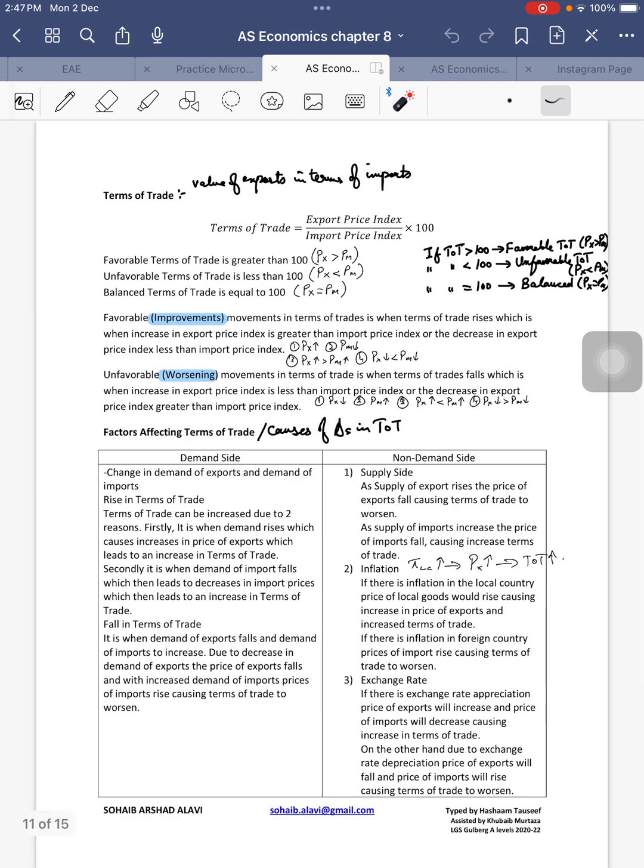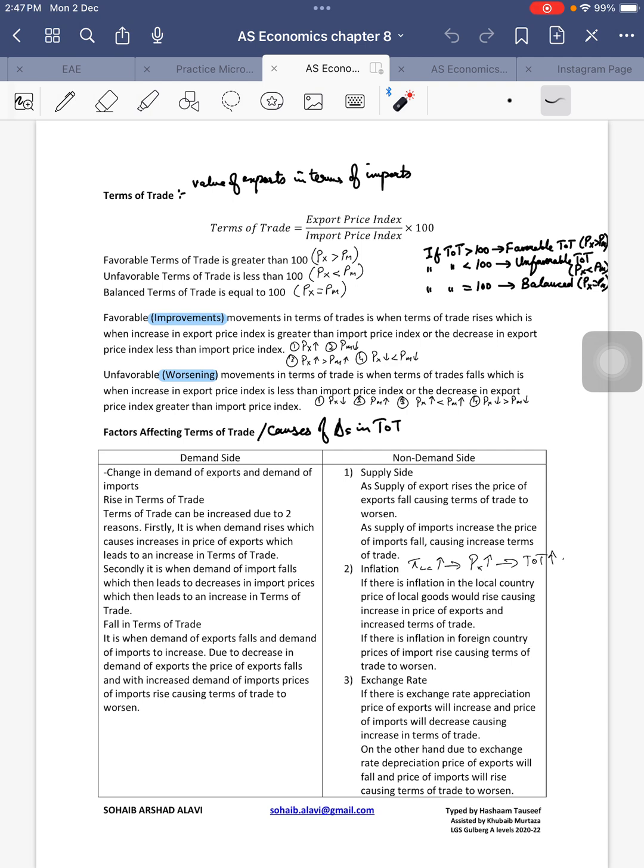So the first thing to note is what terms of trade is. Terms of trade is basically when a country is determining the value of its exports compared to the value of its imports, and it wants to see which are more valuable.